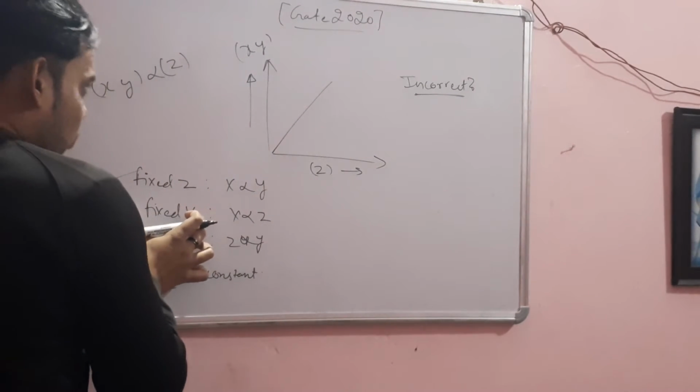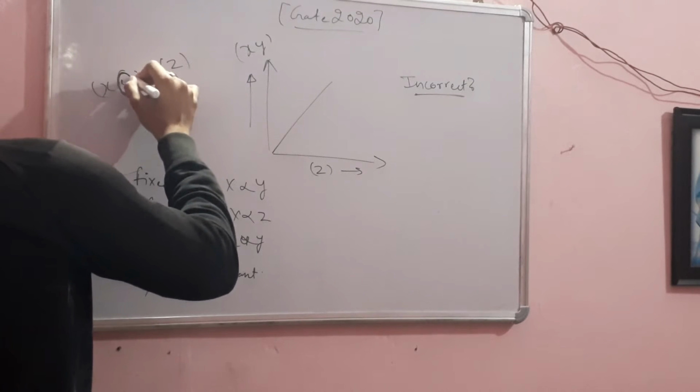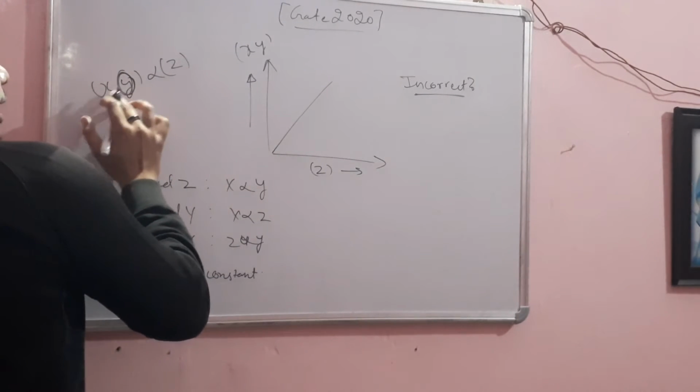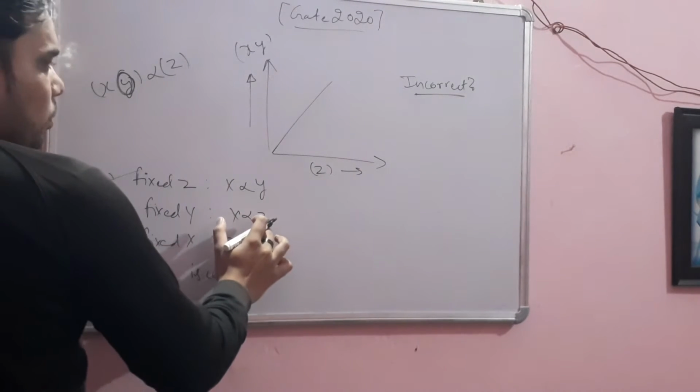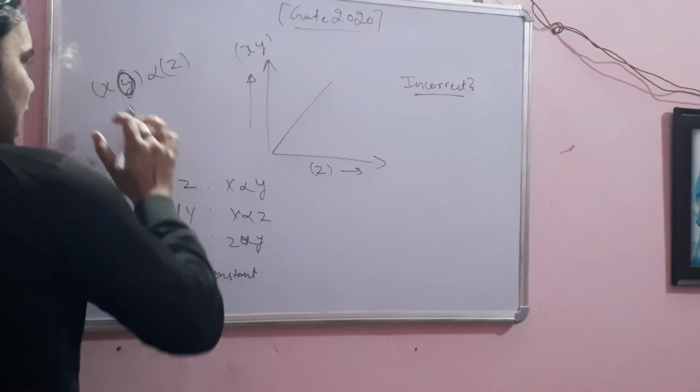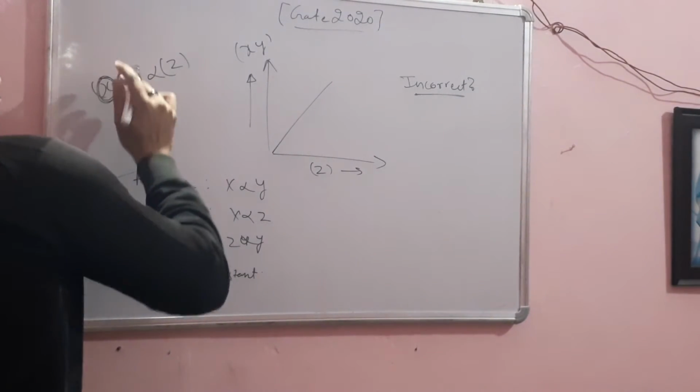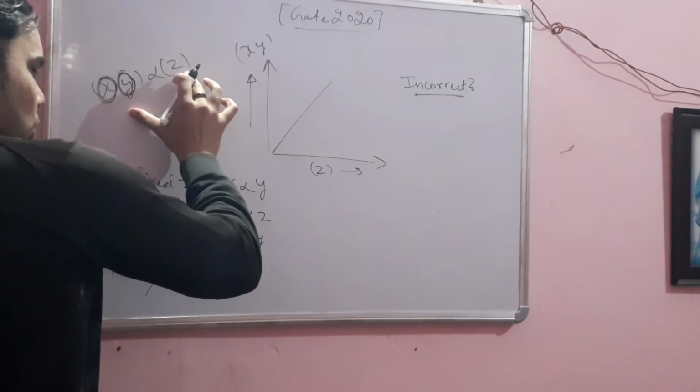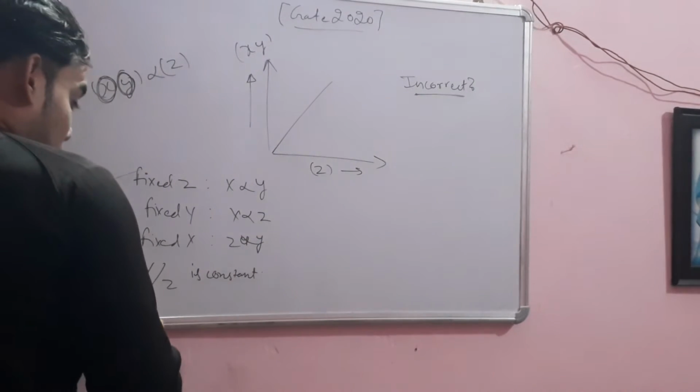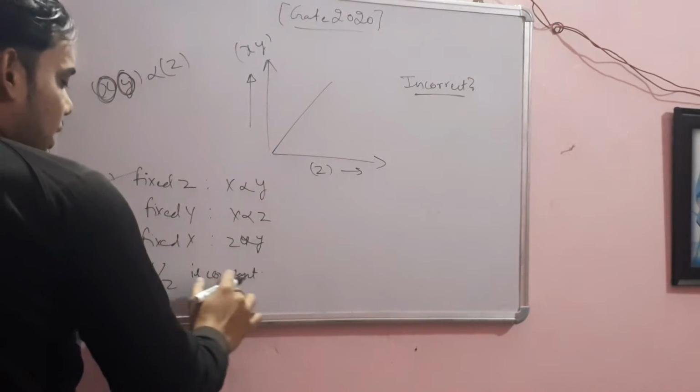If we fix y, then again you can say that x is proportional to z. If we fix x here, then we can say y is proportional to z. Okay, that's fine. Now the last one is xy upon z is a constant.